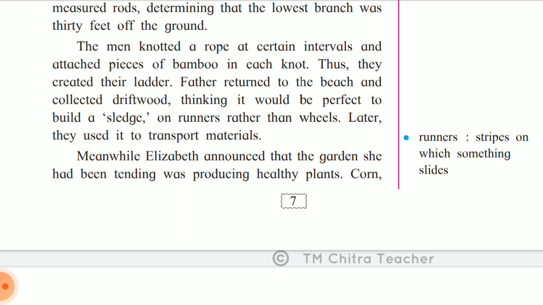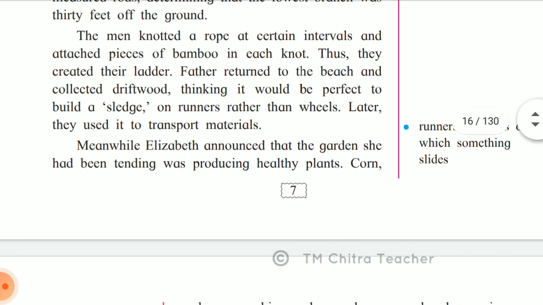I think you will remember the picture which I showed before I explained the lesson, the picture of the sledge. So it is a runner, and we can easily pull it by tying a rope. So it will not have a wheel. So later on this family used it to transport materials.